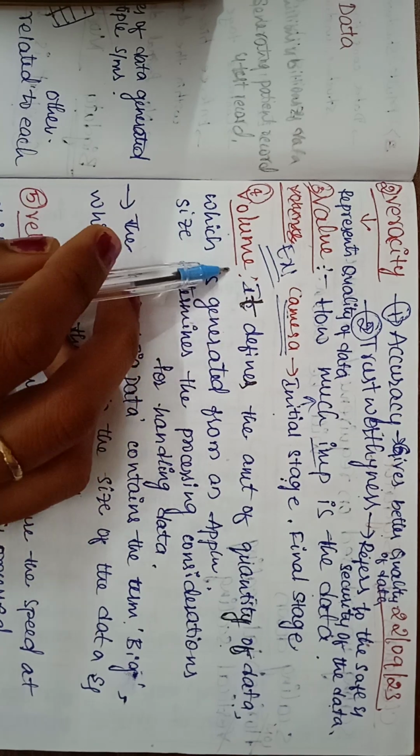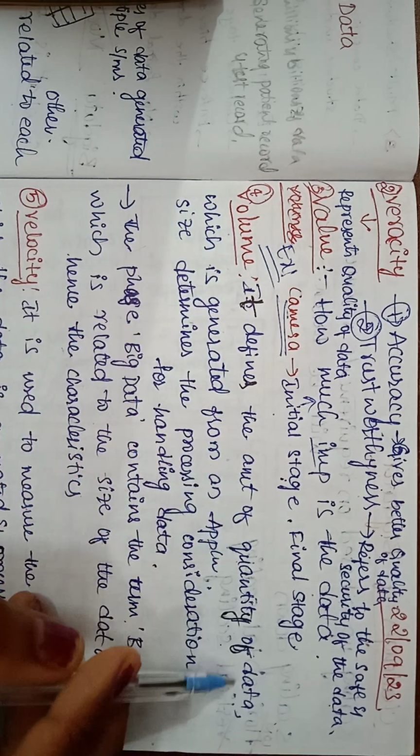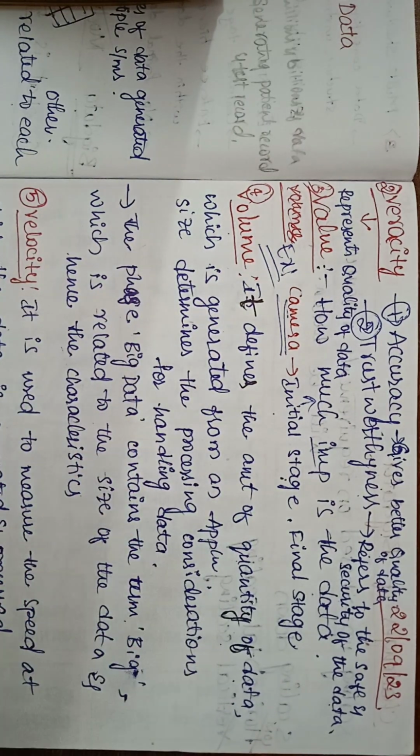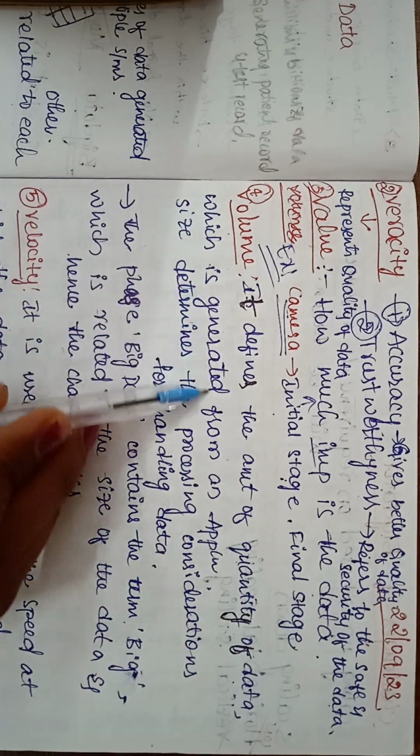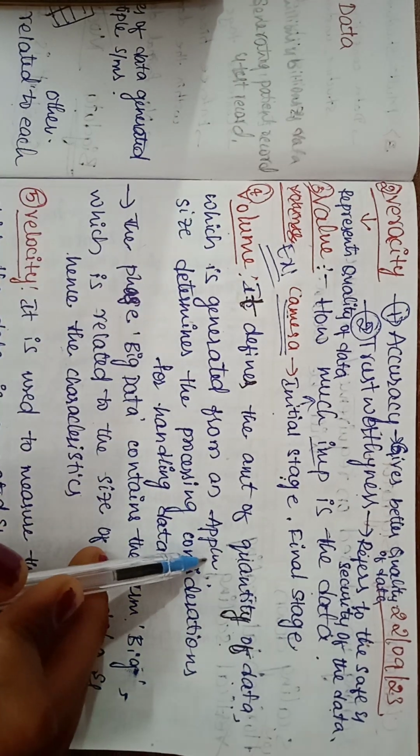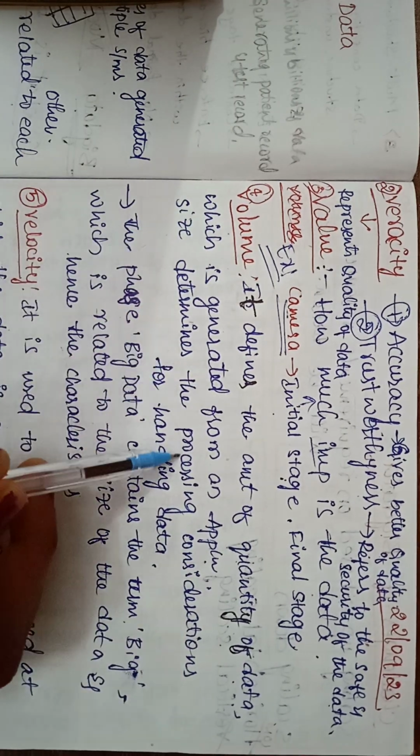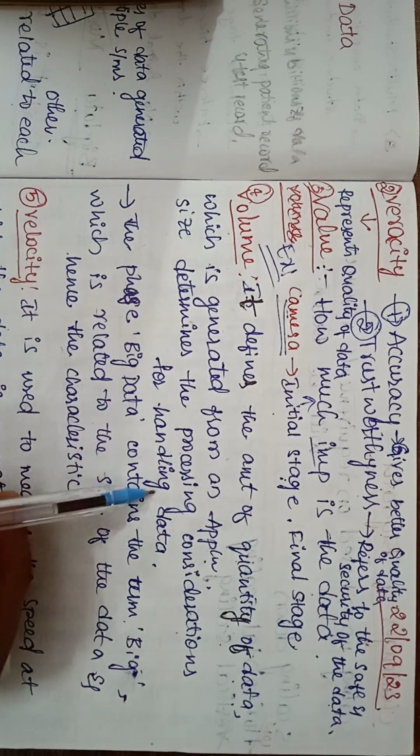Volume. Volume refers to the quantity of data. Volume means the quantity of data which is generated from an application. Size determines the processing considerations for handling the data.